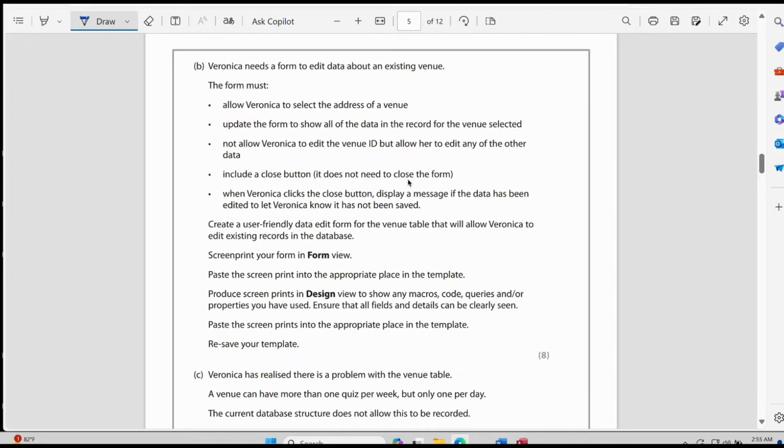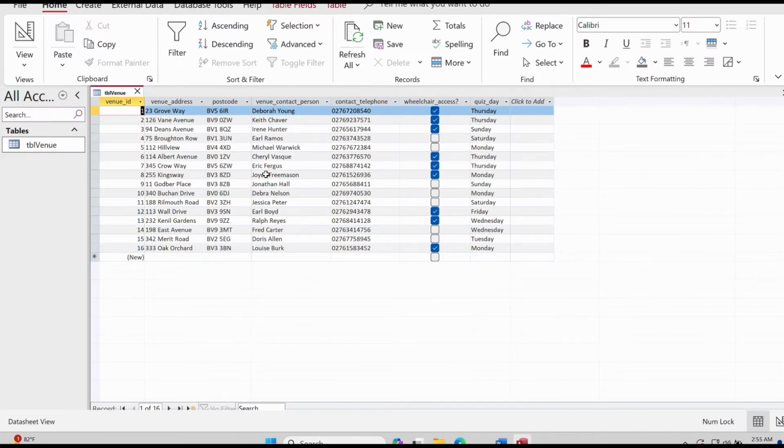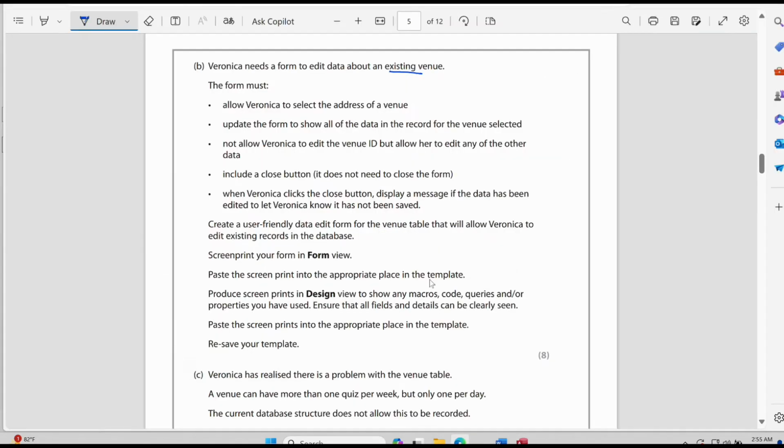Okay, so next is the question B. Veronica needs a form to edit data about an existing venue, and the form must allow Veronica to select the venue address. That means if we go to the database, we can see the venue address is like this, right? So when it is informed that we are able to select the venue address, the venue address must be in a drop down, right? That's why we are able to select the venue address.